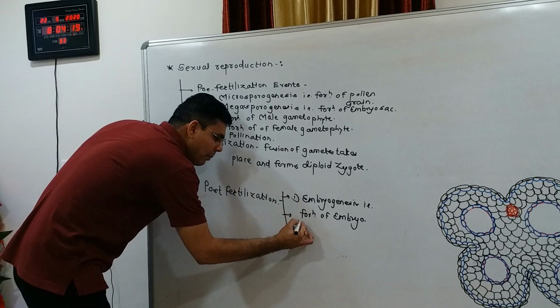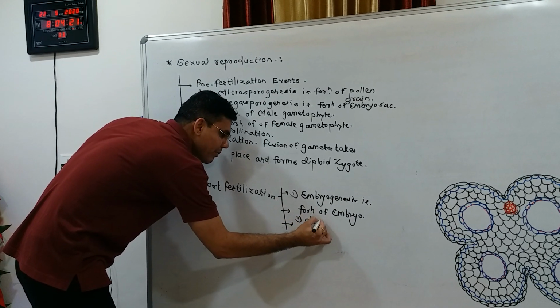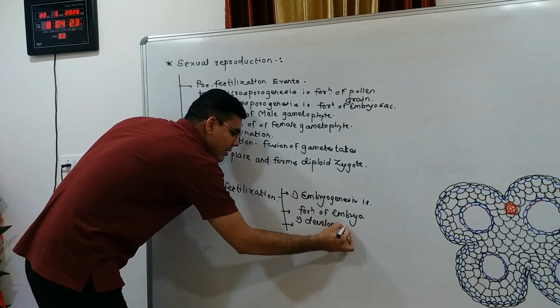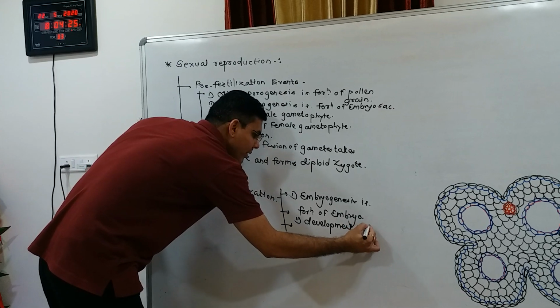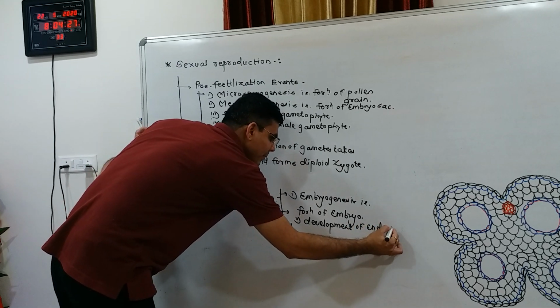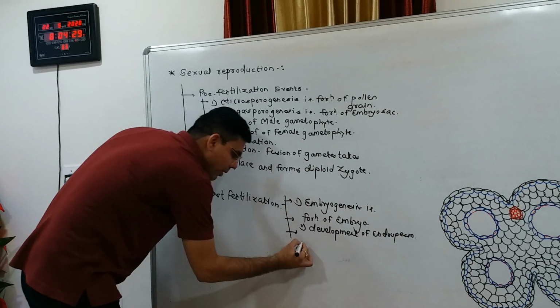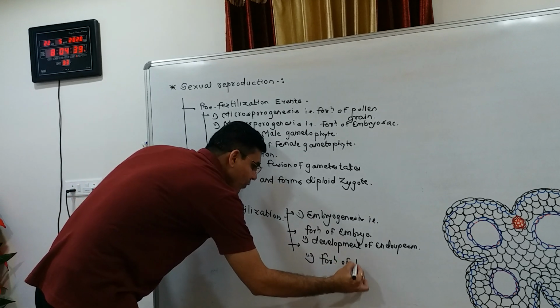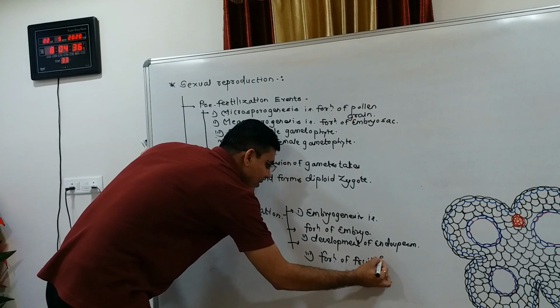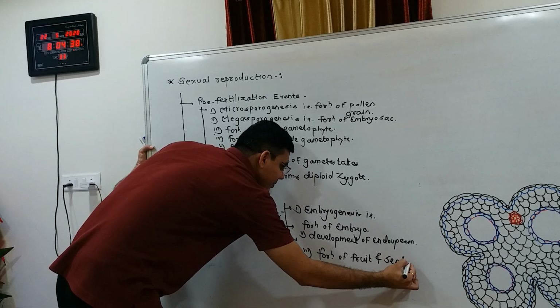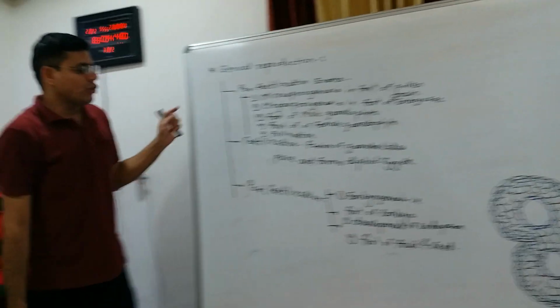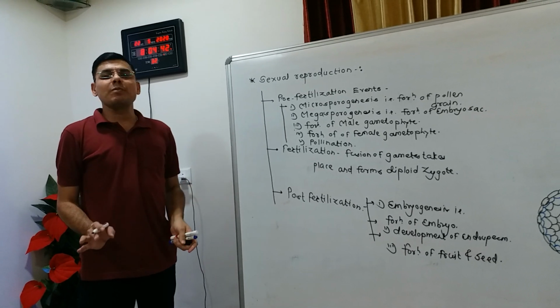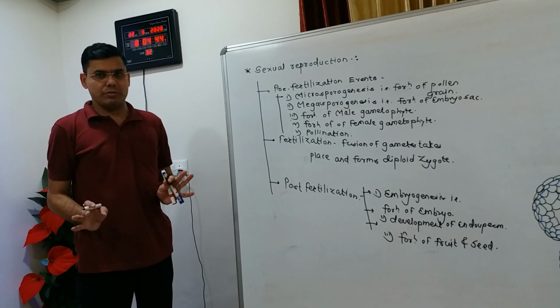Second, the development of endosperm. And last, the formation of fruit and seeds. So these are all the events that take place in sexual reproduction.